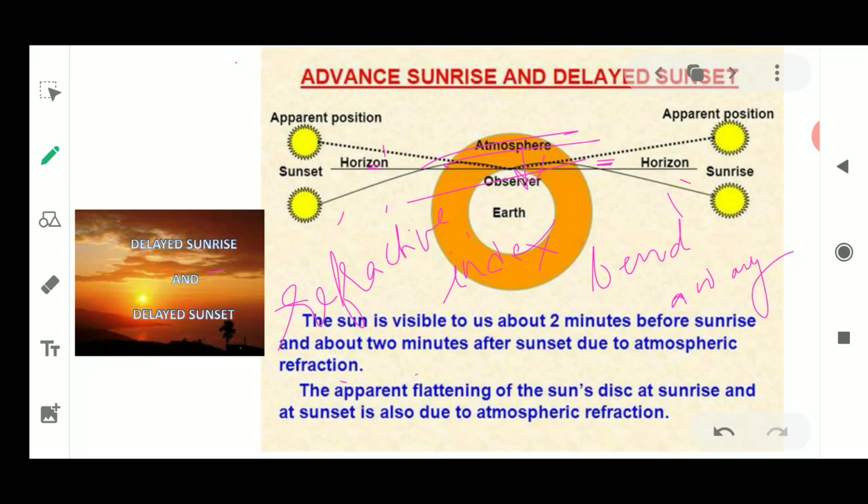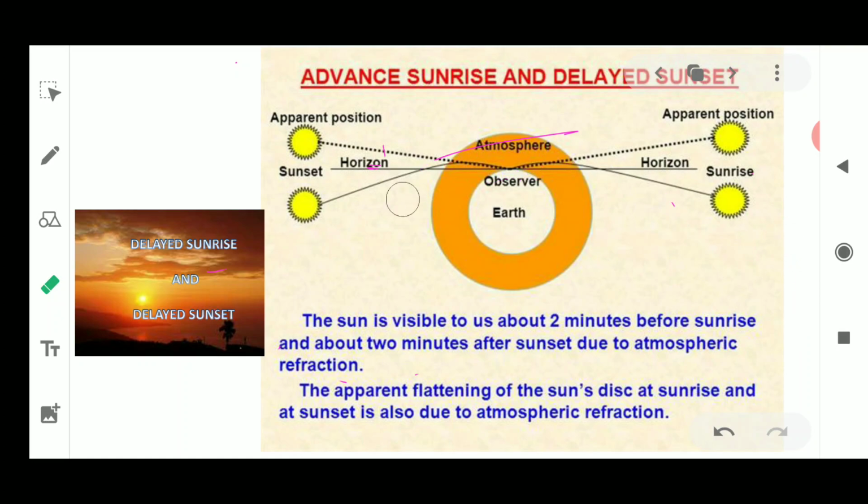What happens is the sun appears to move from its original position. It is very similar to what we discussed about the position of the stars, where the original position was somewhere else but the apparent position was somewhere else. Why was it happening? Because the layers of the atmosphere are present, and the atmosphere's refractive index is different, due to which the apparent position of the sun and even the stars is different. So a similar concept applies here also.